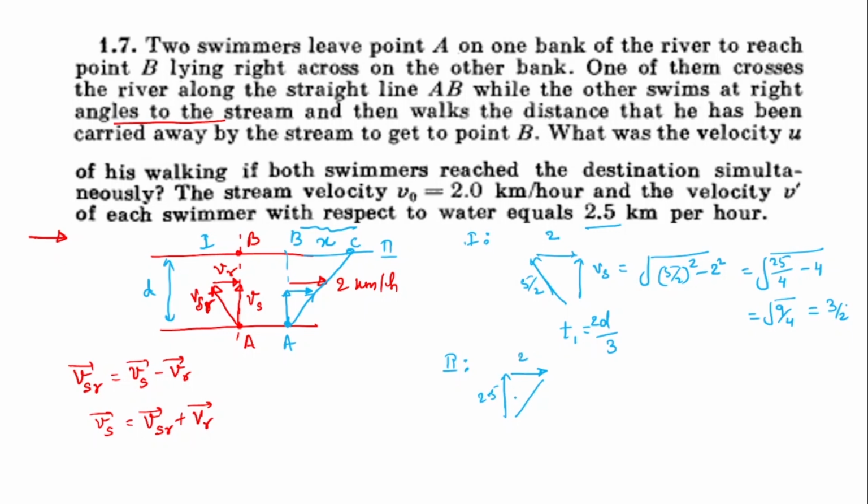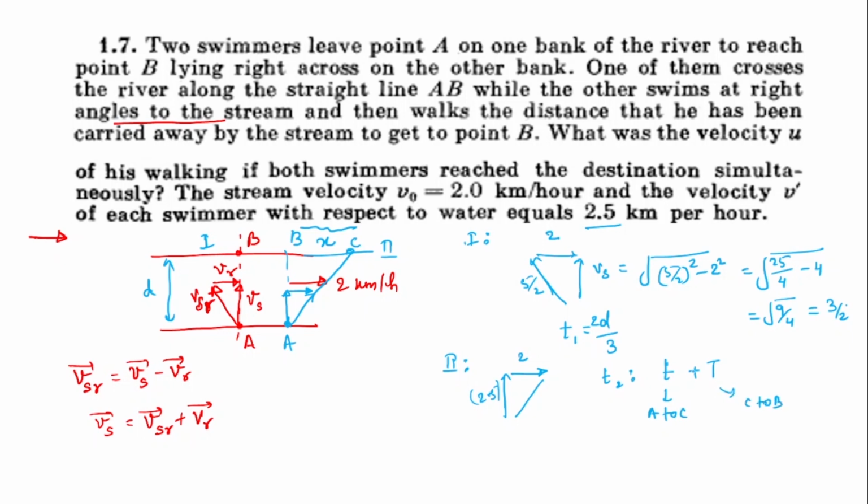So the time taken to reach point C, let's say T2, I'm calculating. We have to divide T2 into two terms, small t plus capital T. Small t is from A to C while capital T is from C to B.